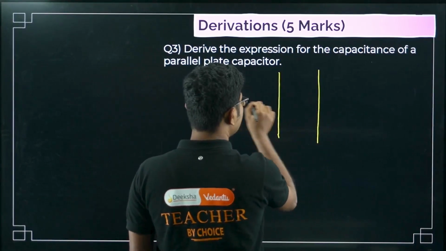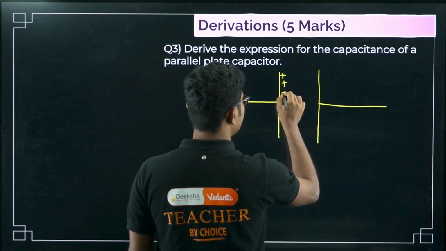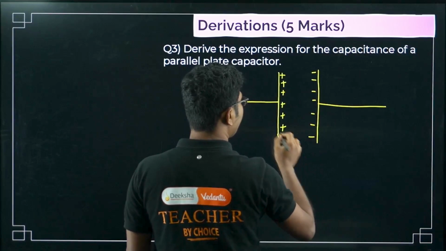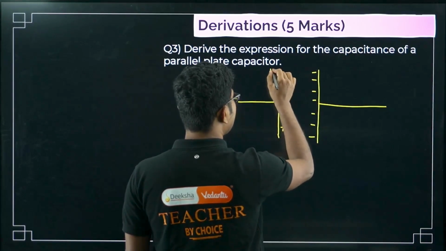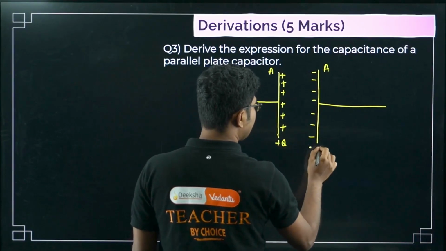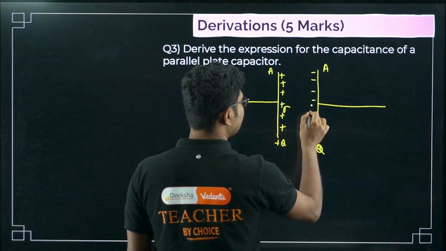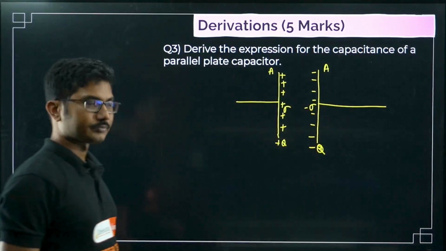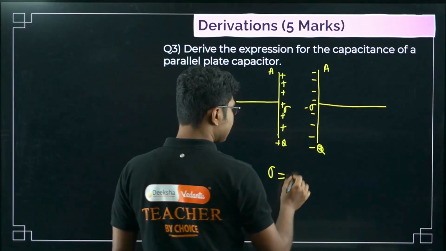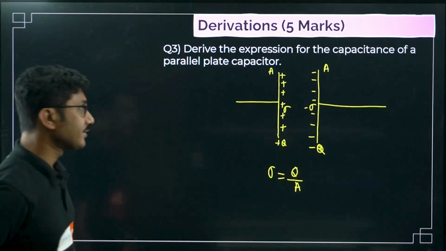So we have a parallel plate capacitor. One side is charged with positive, another side is charged with negative. Say the surface area is A, both sides have surface area A. This side has plus Q charge, this side has minus Q charge. Suppose the charge density is sigma, it will be plus sigma, and minus sigma. Sigma is the surface charge density, so it will be Q by A. This is the definition of surface charge density.